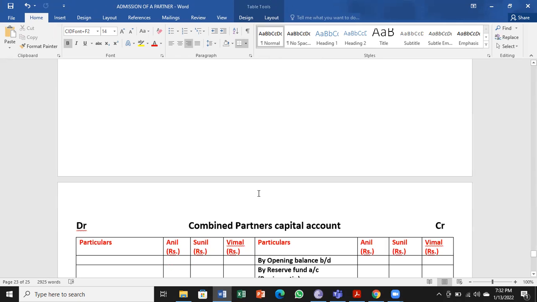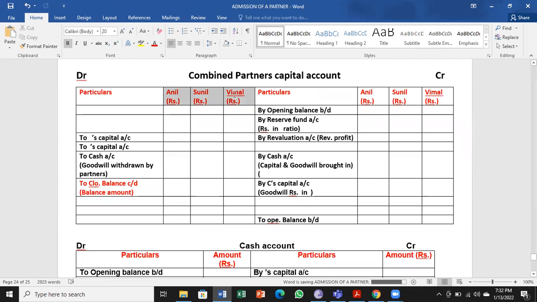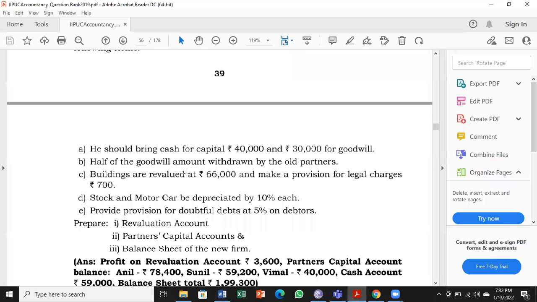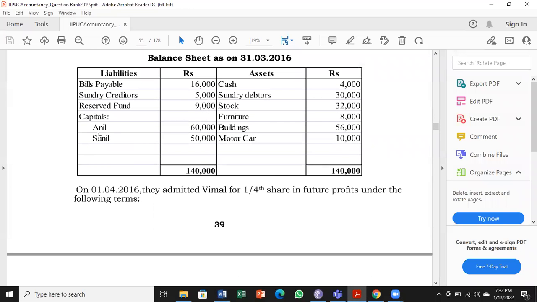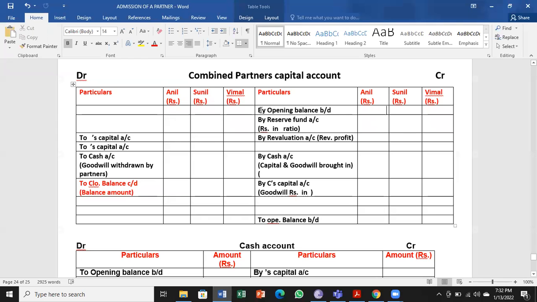Next, we have to move on to the capital accounts of all the partners. I'm ready with the format. Anil, Sunil, and Vimal, three partners are there. So to start with the combined capital account, first we have to go for balance sheet capitals of old partners. In balance sheet, we find Anil and Sunil 60,000 and 50,000. That becomes opening balance brought down. Vimal has not entered into business yet.